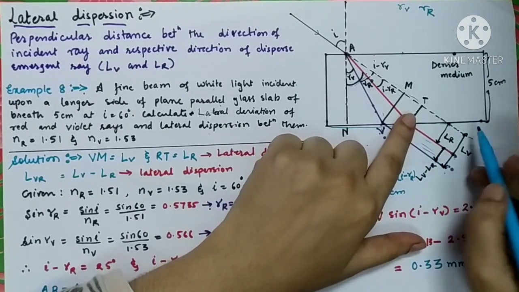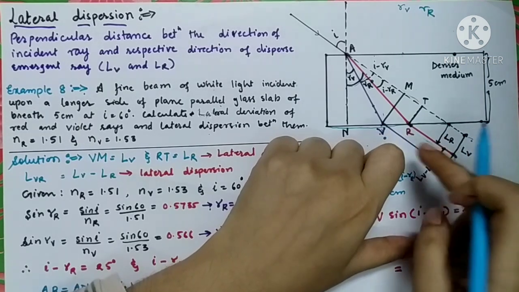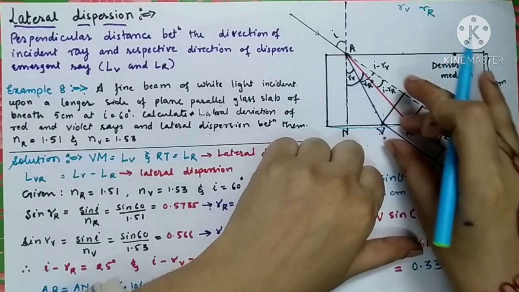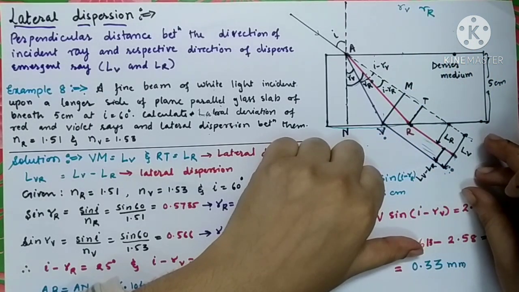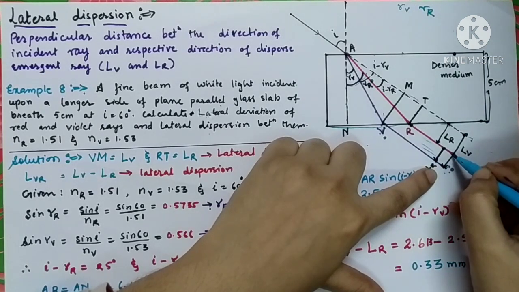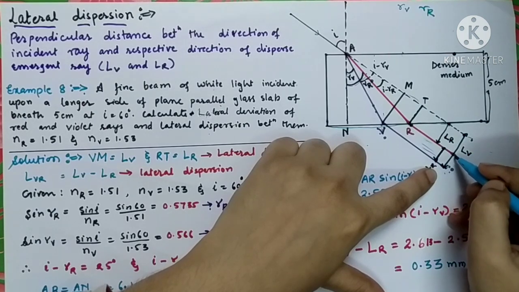So this is the original direction and this is the emergent direction. The light ray is not following the original path. They are emerging in a different direction, so there is a distance between the original direction and the emergent ray.